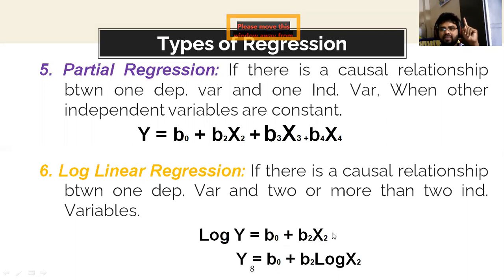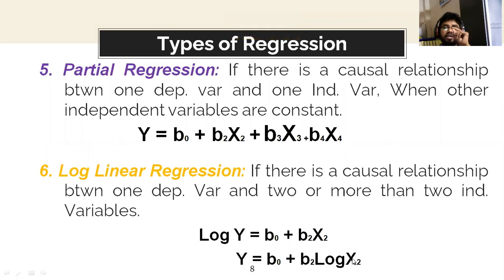For example, in other cases, you can convert the data into log form for an independent variable. Whatever you are going to take as an independent variable, that data you convert into log form. Within the equation, if the particular variable, dependent or independent, is converted to log form, we can say log lin model or lin log model. So in the second case, y equals beta 0 plus beta 2 log x2.